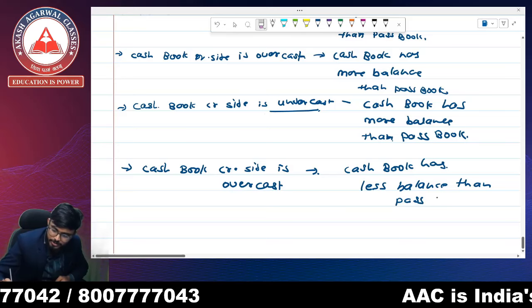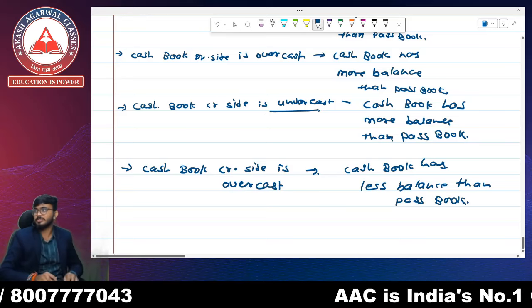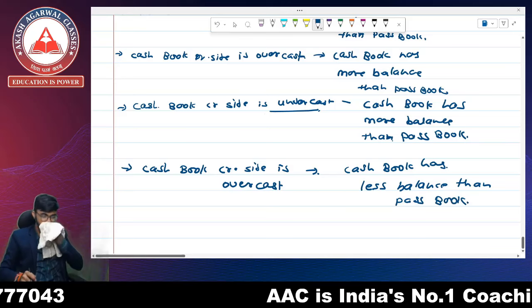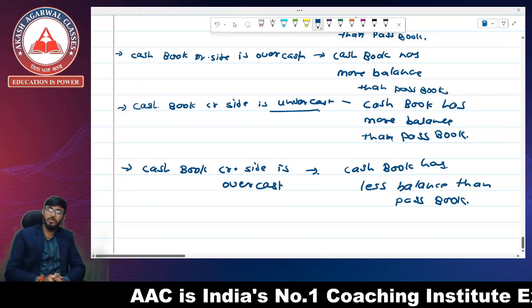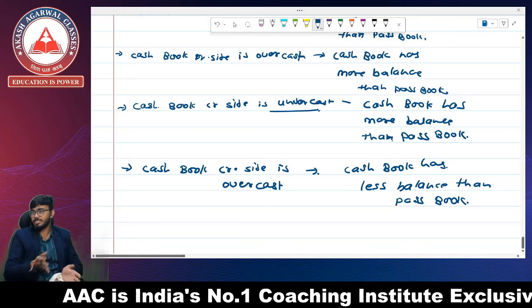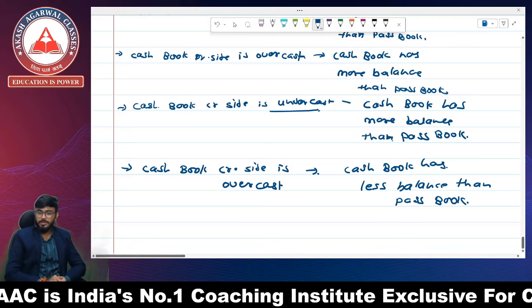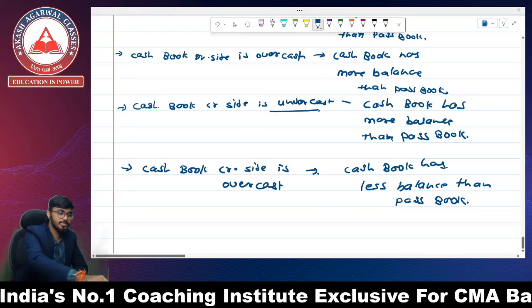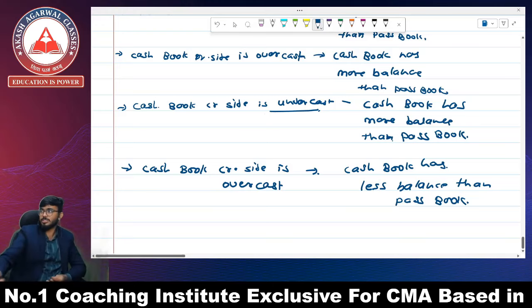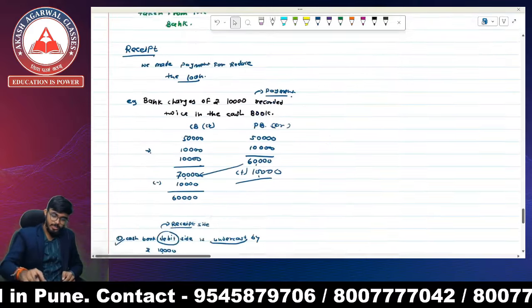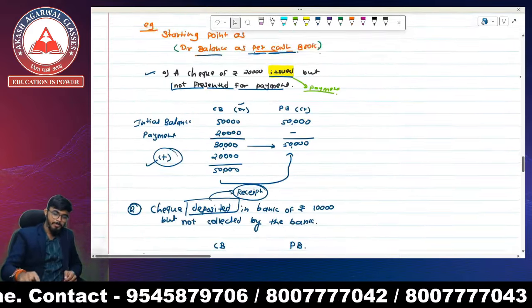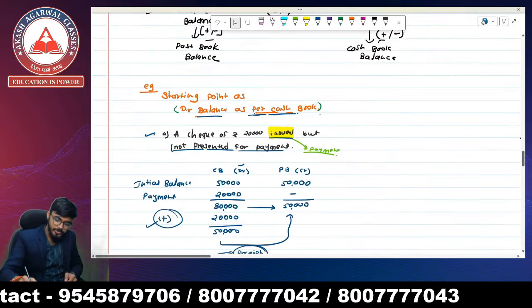Okay, so remember these things. And while the starting point is your overdraft balance, as per overdraft, this is going to be reversed. I hope everyone is clear till here. Let's go ahead. So this is the long route of solving the question.